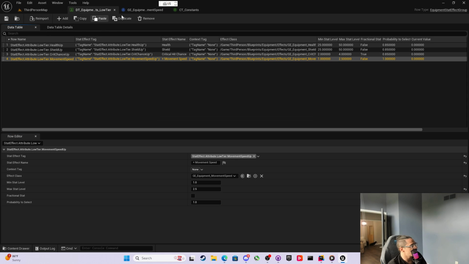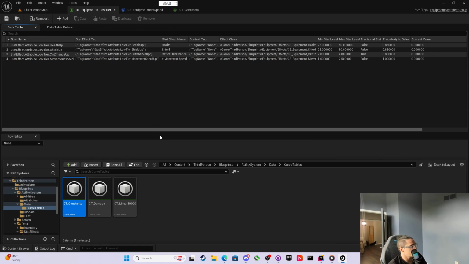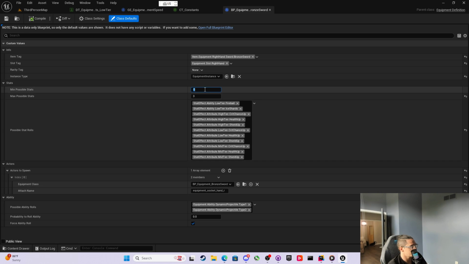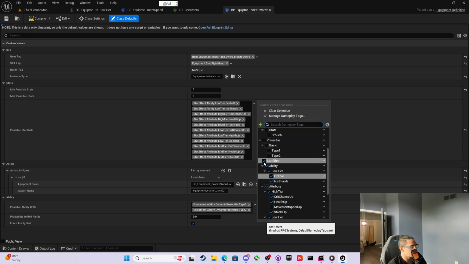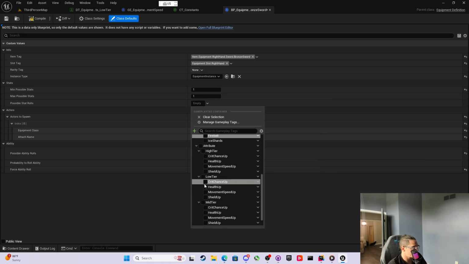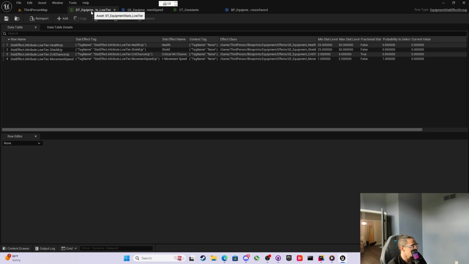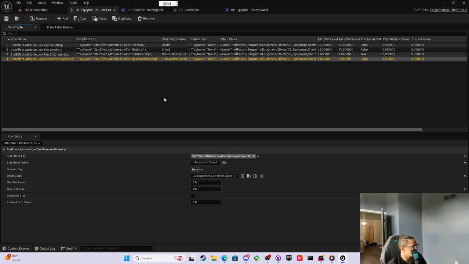Now I want to show you what we're going to immediately run into, however, which is what we need to further resolve. This is all we really need to do to make the numbers work, but it's a lot of work to be able to display it. Equipment definitions. I'm going to come into the bronze sword. I'll do this right here. I'm going to set it to 1, 1, and I'm going to clear all of these, and I just want the low tier movement speed up, and I want 1 stat roll on it guaranteed. And we have this all filled in, right? This should all be filled in.